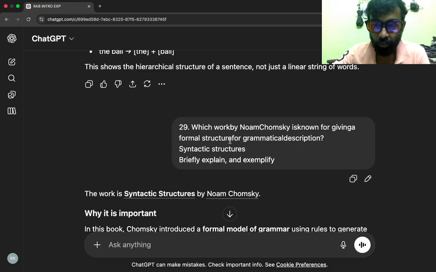Which work by Noam Chomsky is known for giving a formal structure for grammatical description? It is Syntactic Structures by Noam Chomsky.